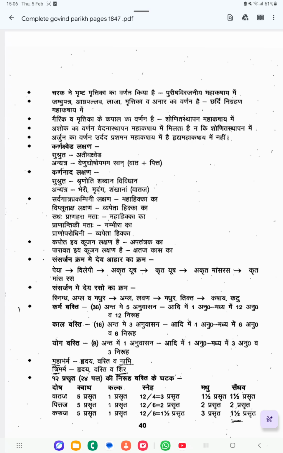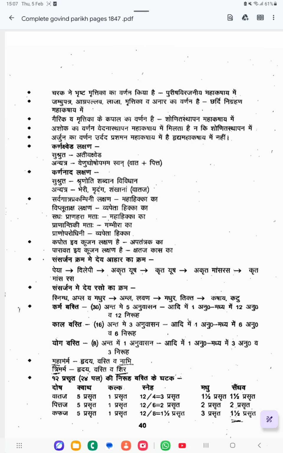Next one is अशोक का वर्णन वेदना स्थापना महाकषाय में मिलता है ना कि शोणित स्थापना में. Ashoka, okay, so the drug that is usually given for arresting the bleeding. Okay, so it helps to stop the bleeding, this Ashoka drug, but it is included under Vedana Sthapana Mahakashaya. So that type of tricky questions you can get. So Ashoka, it is basically used for stopping the bleeding. For that kind of condition we used to give Ashoka.